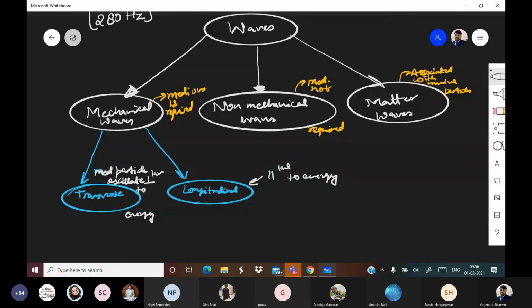Now Jeremiah is saying, sir, when the fuel of airplanes gets mixed with air, not exactly. That is not contrails. Let me tell you what is the meaning of matter waves.